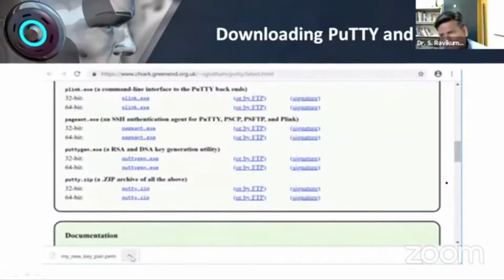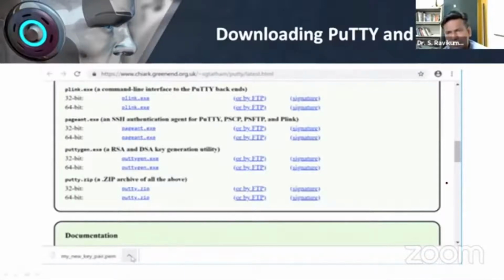Let the cloud start on one side. Before going into the cloud, you need to know about another particular software called Putty, P-U-T-T-Y. It's called Putty or Putty, whichever way you pronounce it. This software enables us to connect with the Linux server, because I will be working with a Windows system, but I am going to connect to the Linux system. We have to create a channel or a path so that, sitting at your remote desktop, we can go to that particular server.